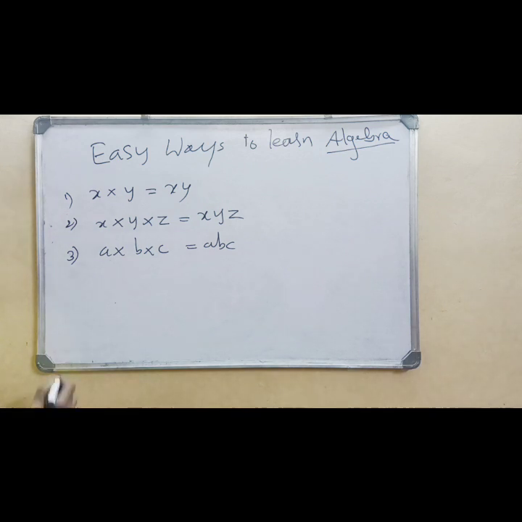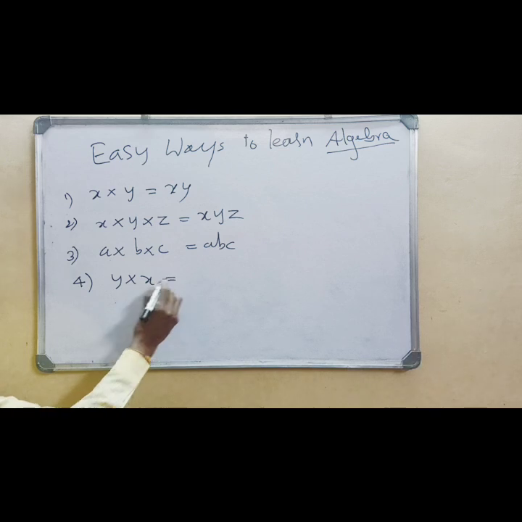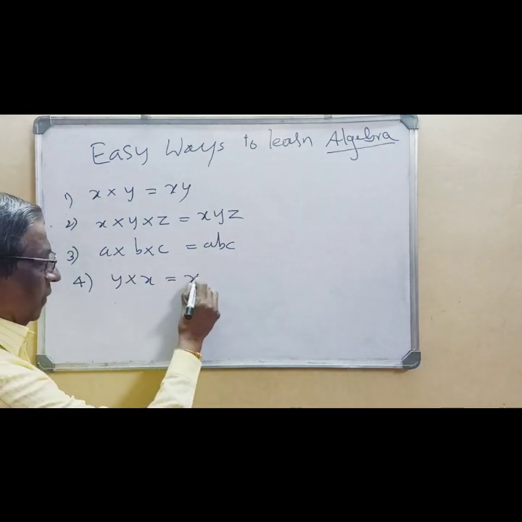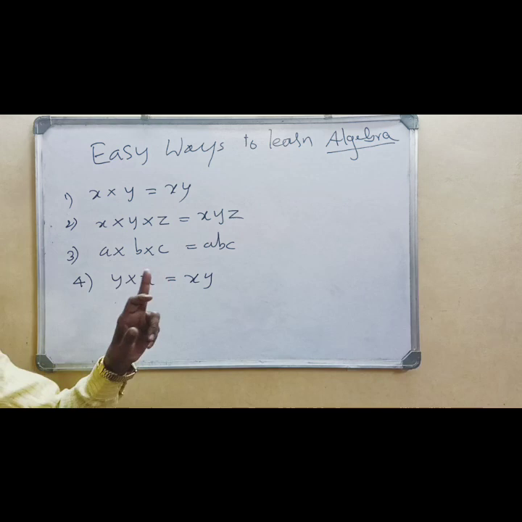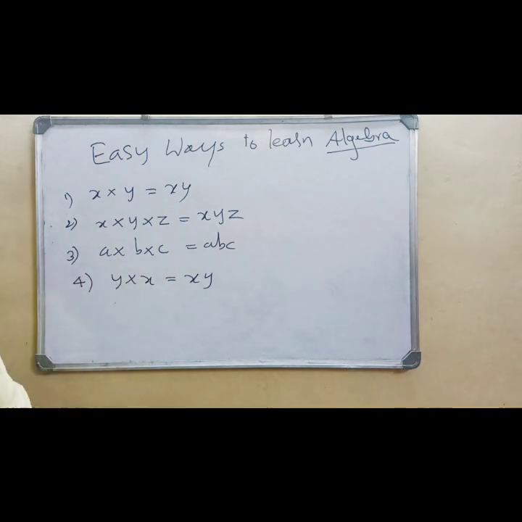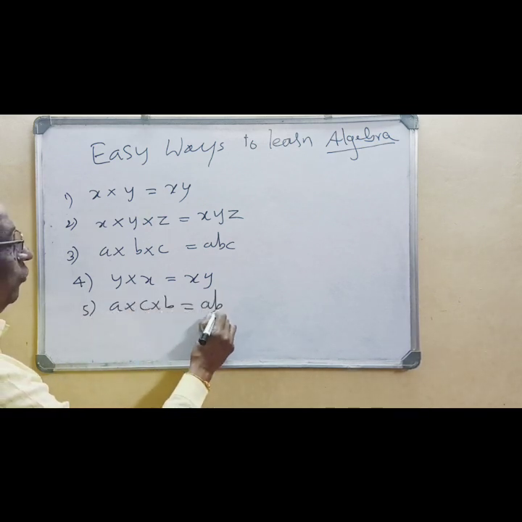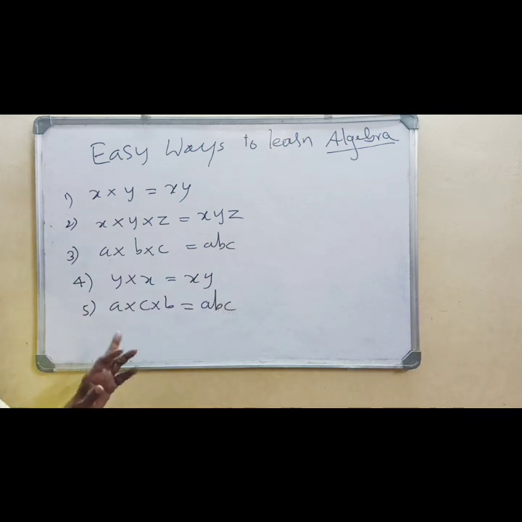Suppose I write y into x. You cannot write yx here. You have to write it xy. The order is important. First x, then y. Similarly, a into c into b. In this problem also you have to write abc, not acb, because A comes first, then B, then C.